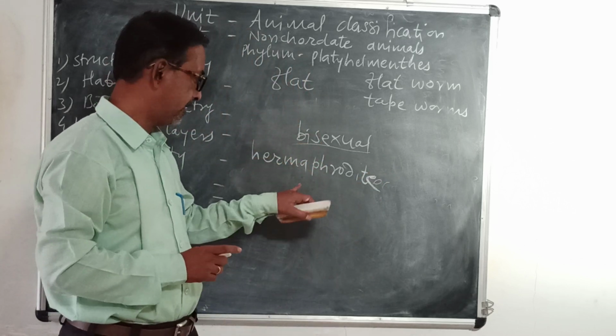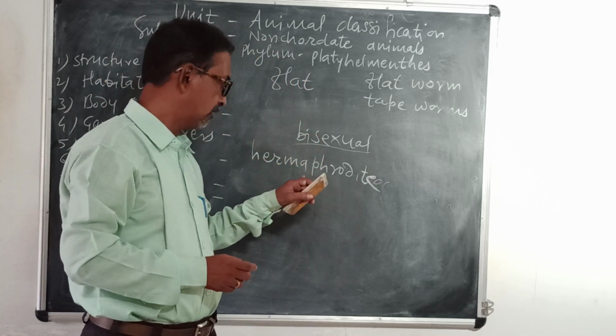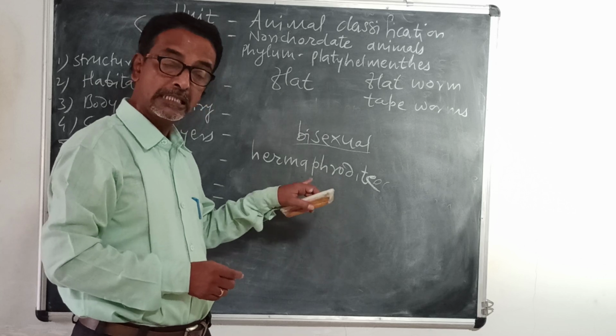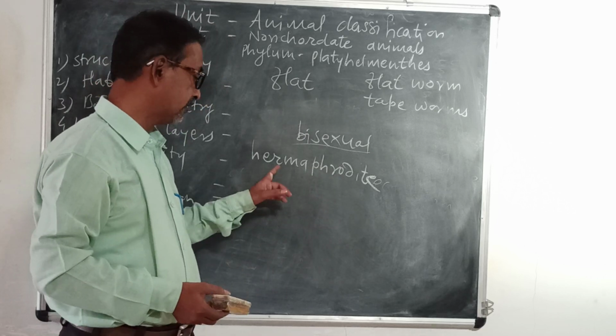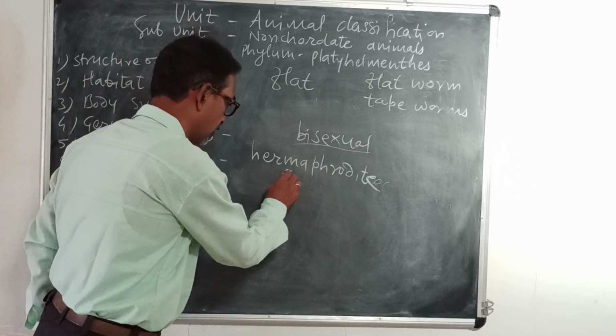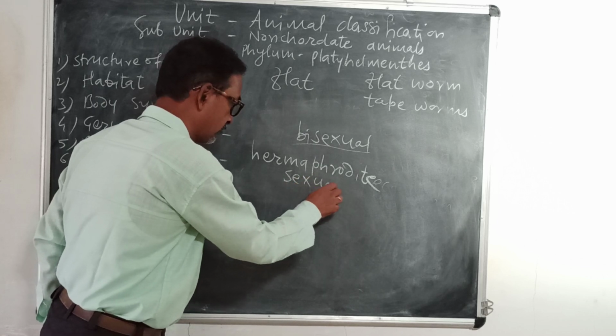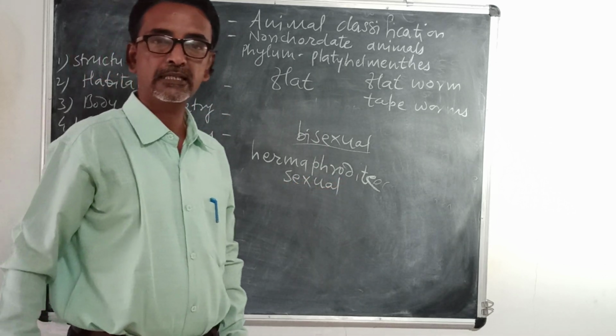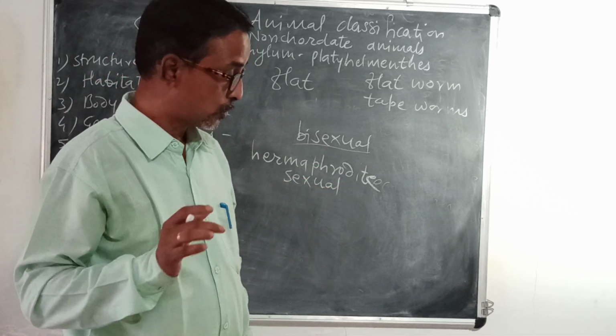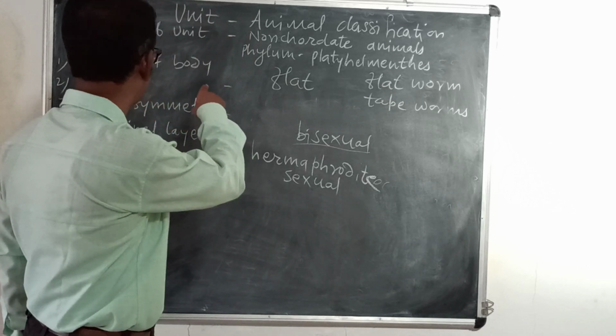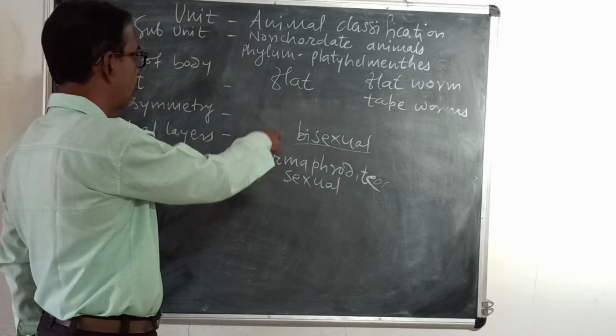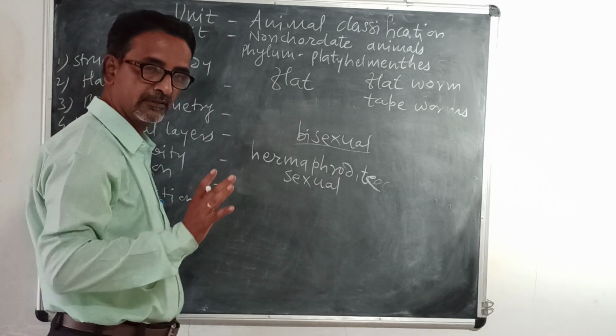Meaning is the same. It is also bisexual because both sex organs are present in the same animal, and reproduction is sexual. So that is the study of these animals under these headings.